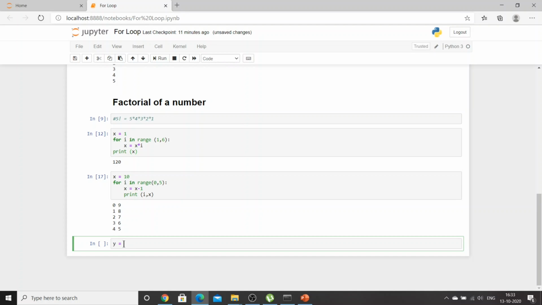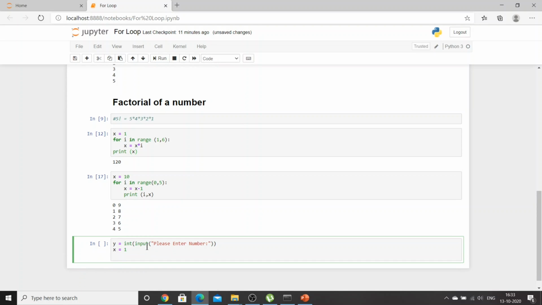So y is equal to int input, please enter number. I'll be taking that as an input. x is equal to 1, for i in range 1 comma y plus 1.